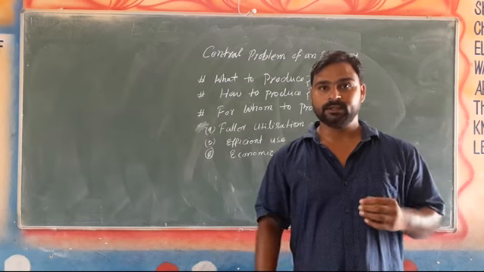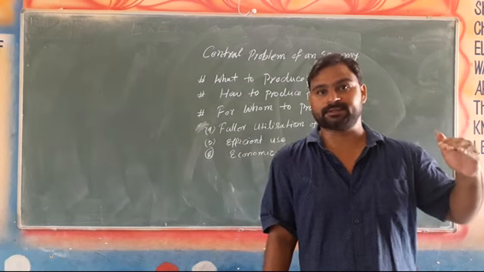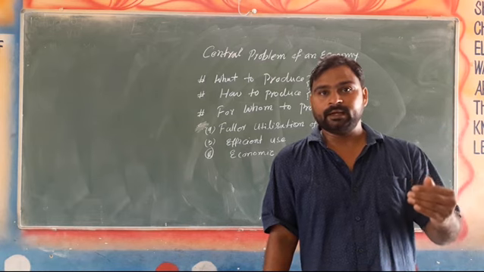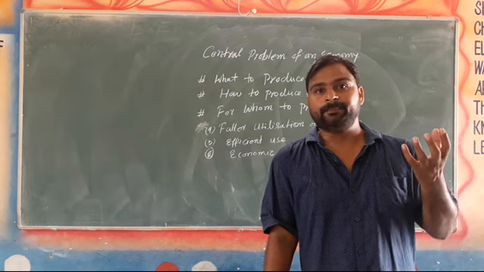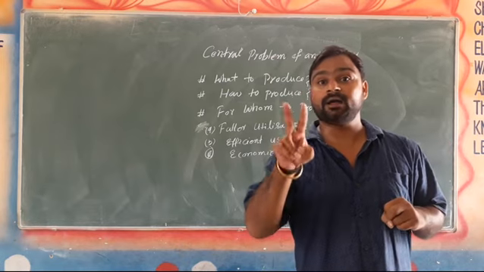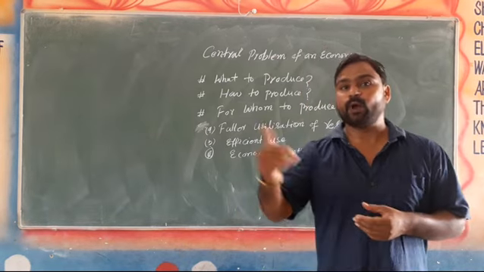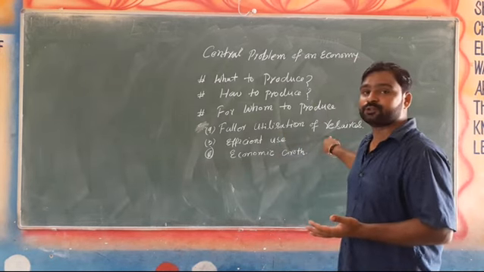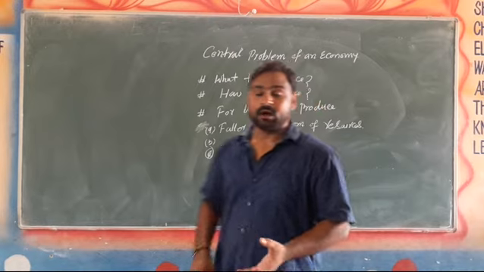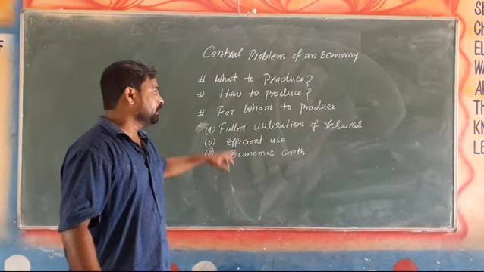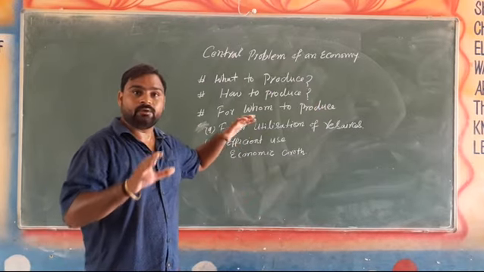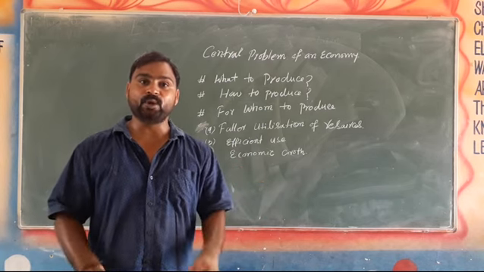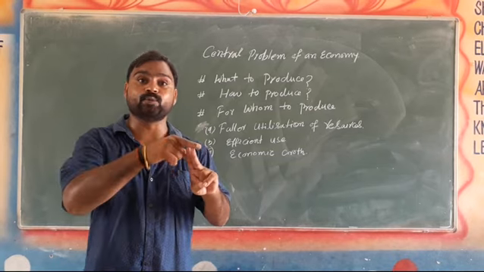in an economy. Suppose 1000 लोग हैं जो काम कर सकते हैं. Here, if an economy employed only 800 people, means 200 people are still unemployed. तो unemployment की problem आ रही है. Unemployment की problem को हम क्या कहते हैं, fuller utilization of resources. Means the resources are not fully employed. Human resource available is 1000, but out of 1000 only 800 are employed and 200 are still unemployed.